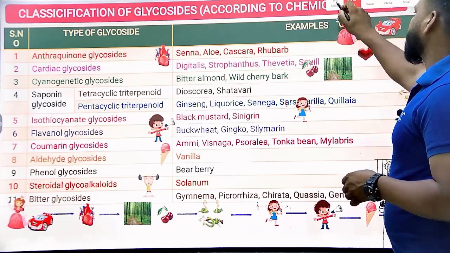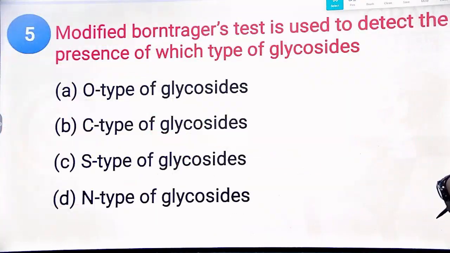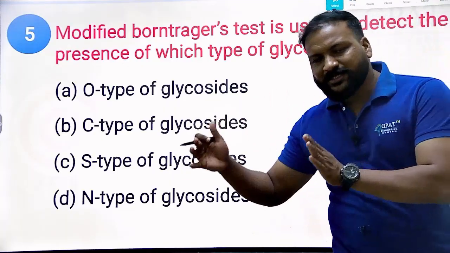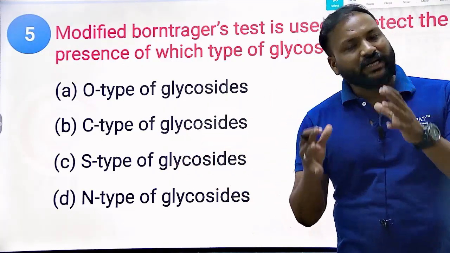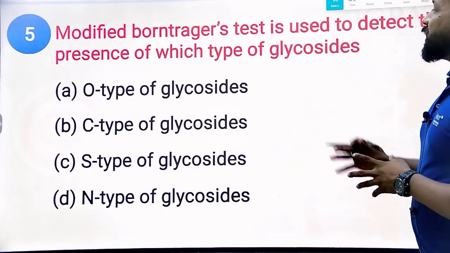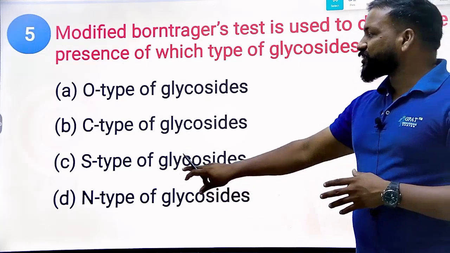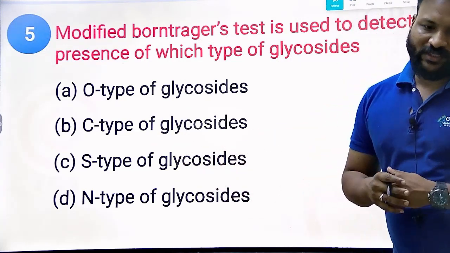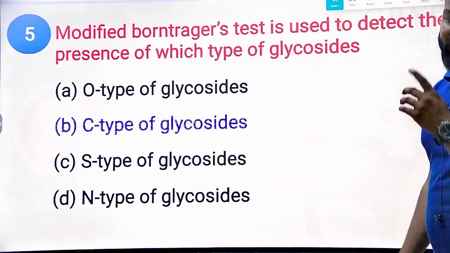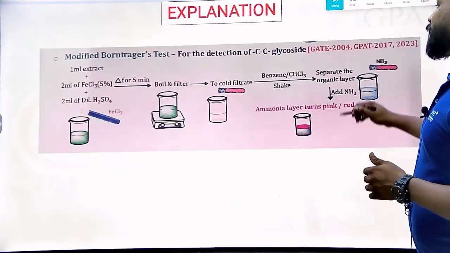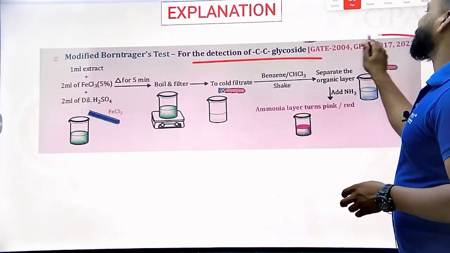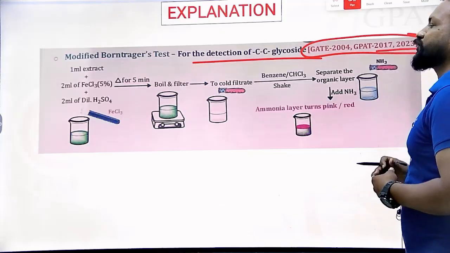Next question. Modified Borntrager's test is used to detect the presence of which type of glycosides? For alkaloids, there is a set of identification tests. For glycosides, there is also a set of specific identification tests. Here, the modified Borntrager's test mainly identifies which type of glycosidic-linked drugs? Undoubtedly, the modified Borntrager's test is mainly for C-glycosides. You can see, the modified Borntrager's test is for detection of C-glycosides, and it has been asked several times: 2004, 2017, and 2023.